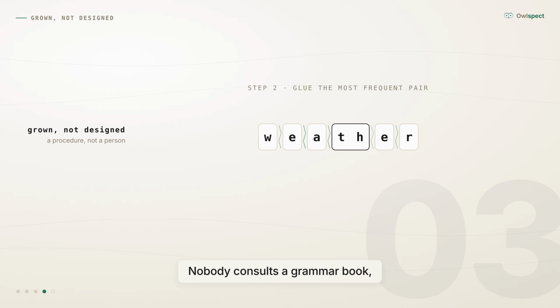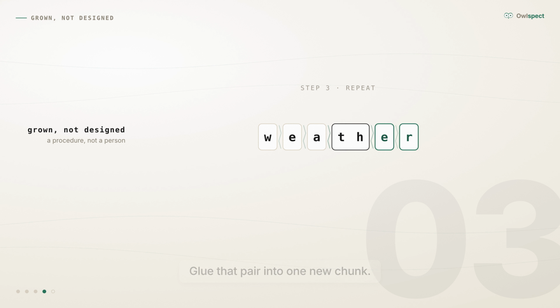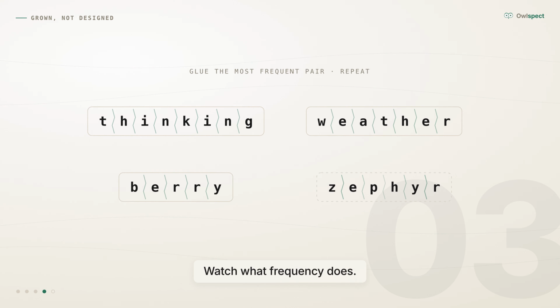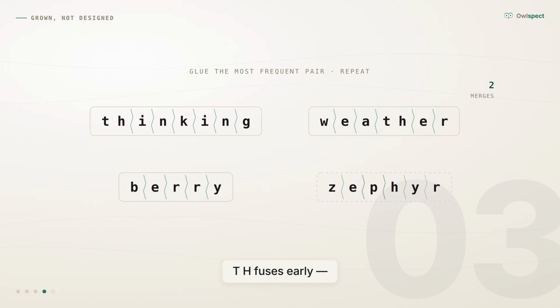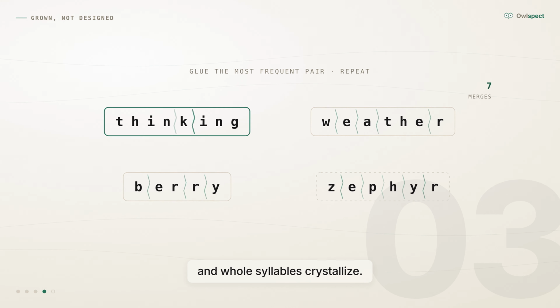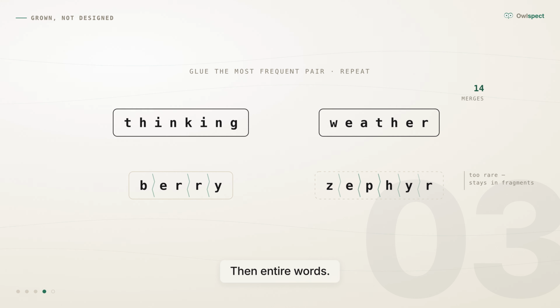Nobody consults a grammar book, and no linguist gets a vote. The procedure just counts. Glue that pair into one new chunk, then repeat, hundreds of thousands of times. Watch what frequency does. TH fuses early, the most common letter pair in English. IN fuses, then INGER fuses.